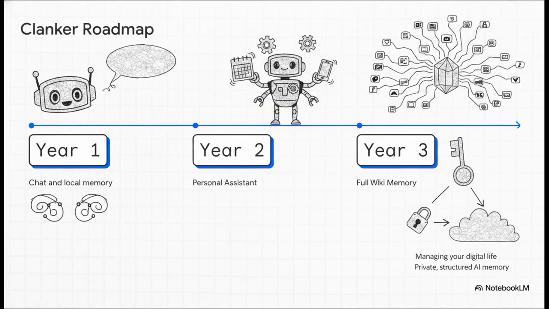Looking at the roadmap, this technology is on a really rapid trajectory. Year 1 is all about simple chat companions and local SQLite memory. But by year 2, it shifts into personal assistant features using document ingestion. And by year 3, it becomes a full wiki-based memory syncing ecosystem that automatically reconciles conflicting information. Clanker isn't just a fun app. It's evolving into a profound, local-first cognitive architecture for managing your digital life.